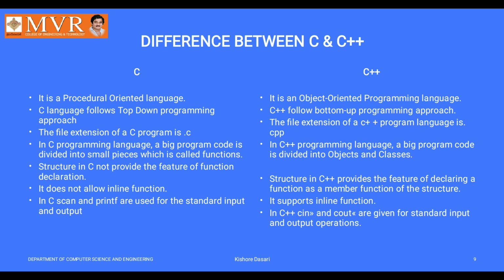In C++, you can write so many classes, objects, and operations at the top of the program, but when you call the objects or operations in the main function, that code is executed.